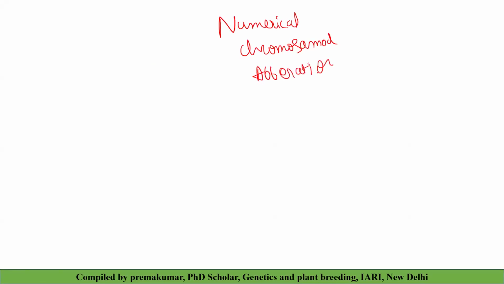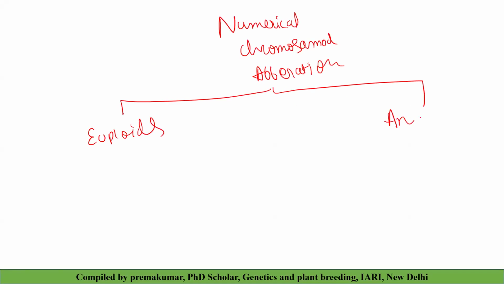We have two types, euploids and aneuploids.